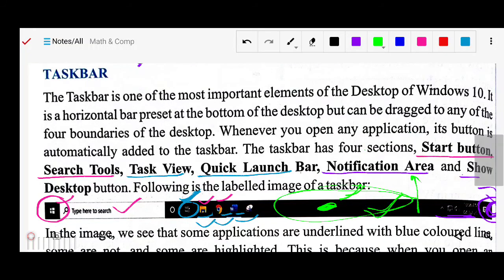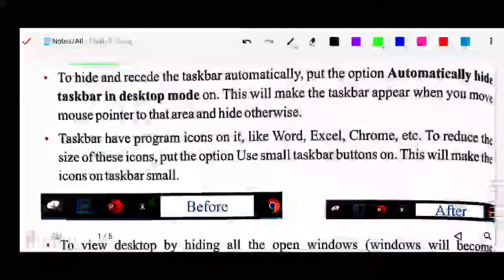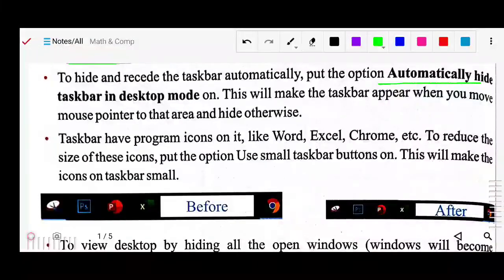Okay, so this option, this setting, you can do it also here. The setting name is "Automatically hide the taskbar in desktop mode." This will make the taskbar appear when you move your mouse pointer there and hide otherwise. Okay, so as you can see, next is the taskbar program icon.